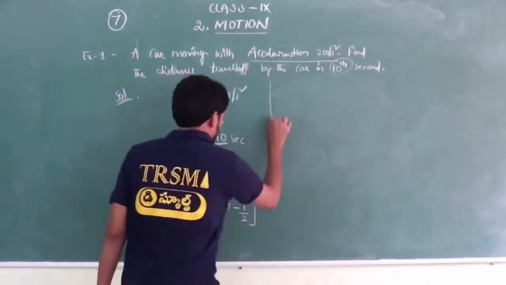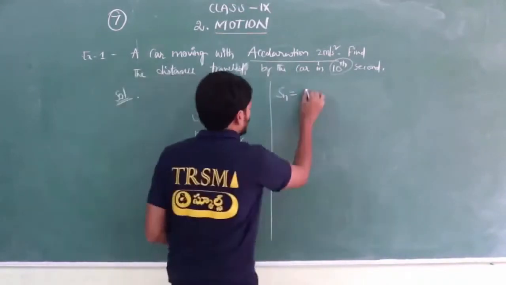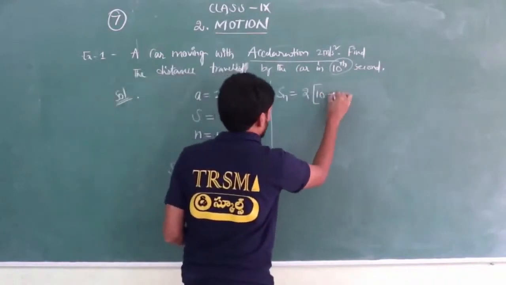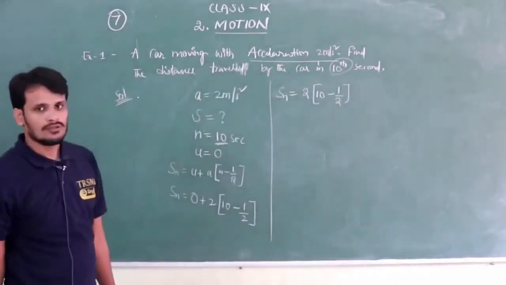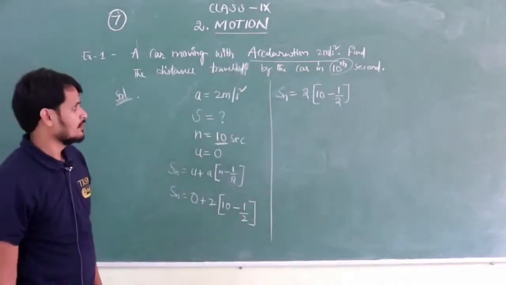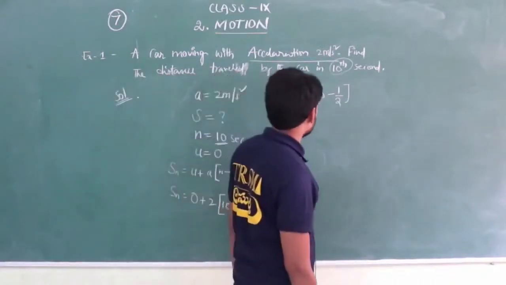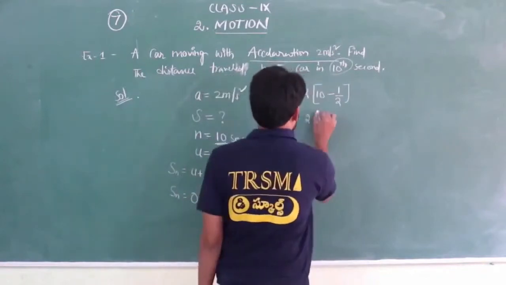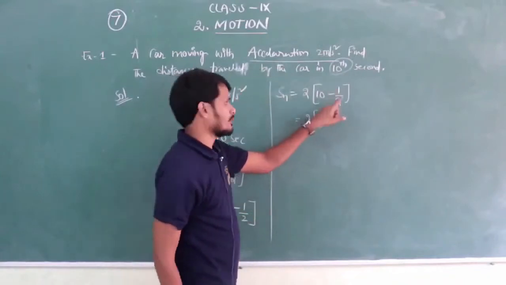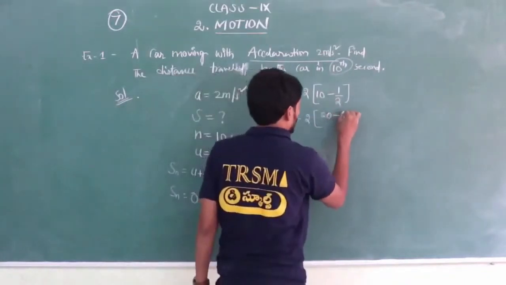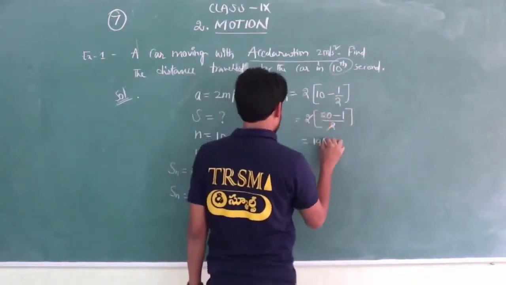So Sn equals 2 into 10 minus half. Now let's calculate. 2 into 10 minus half: 10 into 2 is 20, 20 minus 1. The 2 cancels, that is 19 meters.